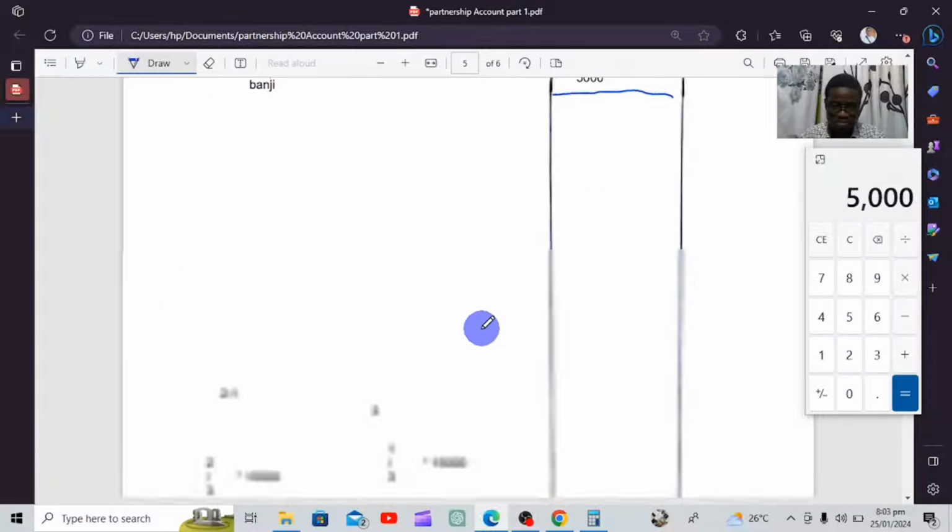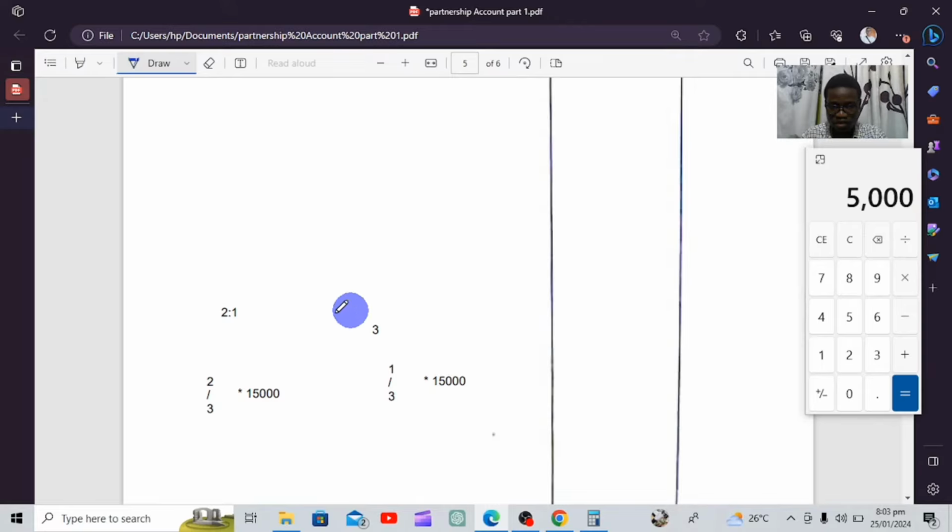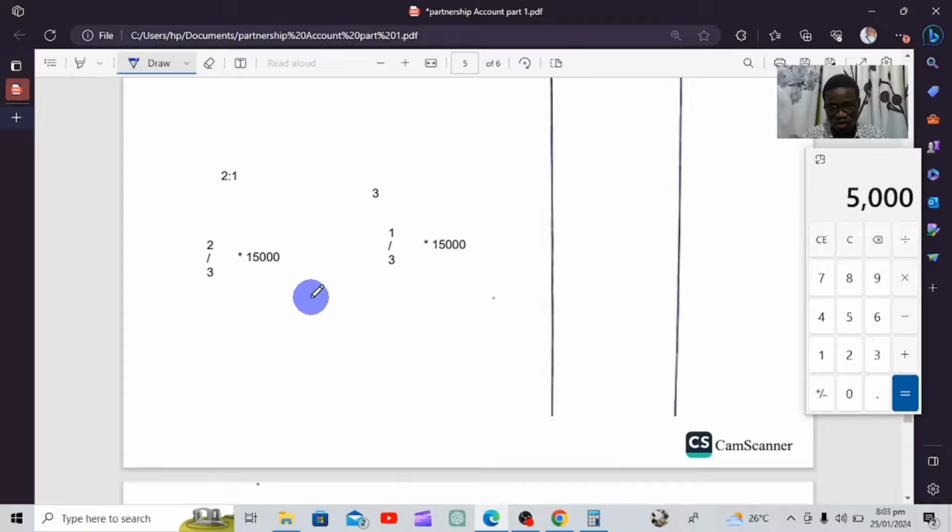I hope this information has helped someone on how to do ratios. So this is how you handle ratios. You do them like this. You find the total, then you put 2 divided by the total, then times the residue. Even 1 divided by the total times the residue for each partner.